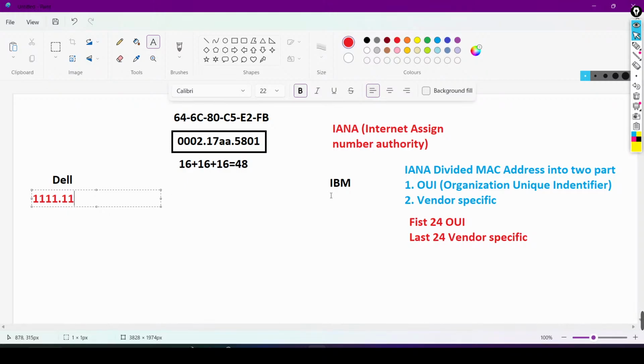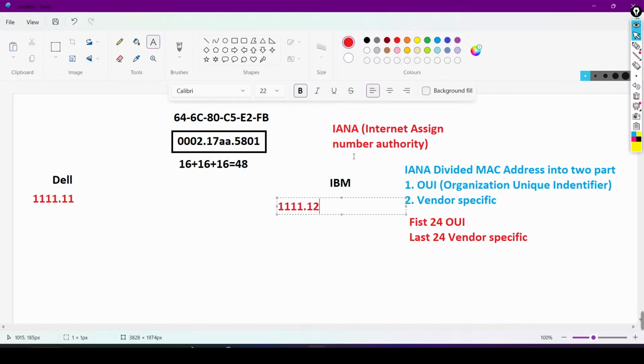Now IBM also needs to buy an OUI from IANA, so it will also request. Suppose IANA gives IBM a different OUI. So the OUIs of both companies are different. IANA keeps a record that it sold this OUI to Dell and this OUI to IBM, and will not provide the same OUI to any other vendor.